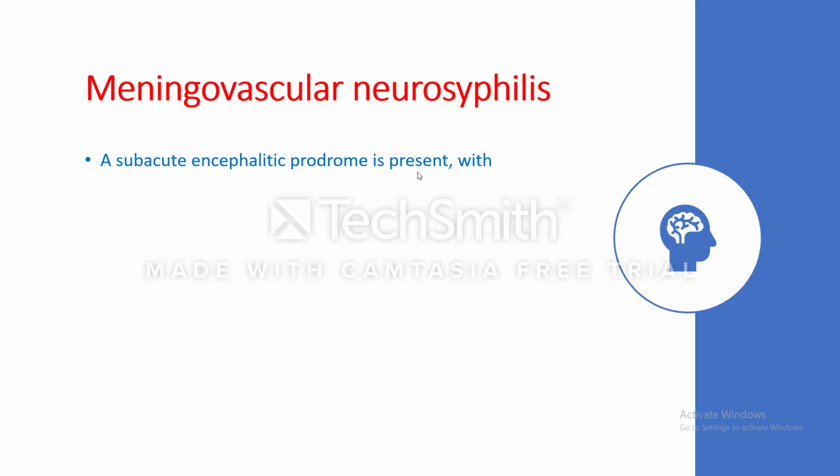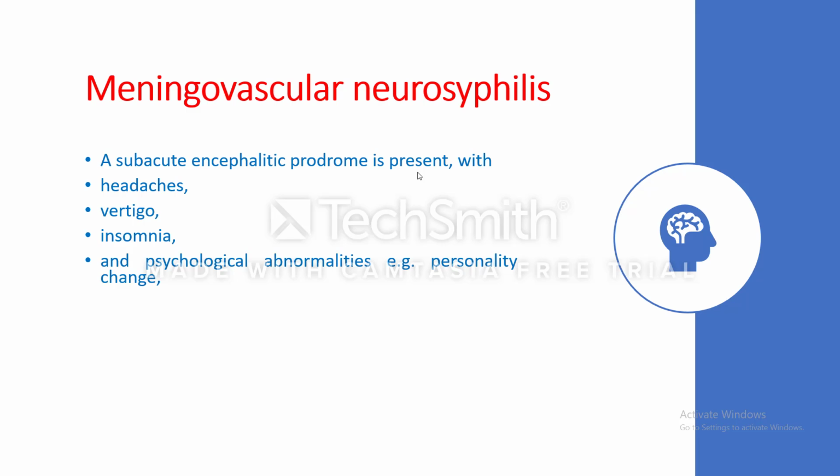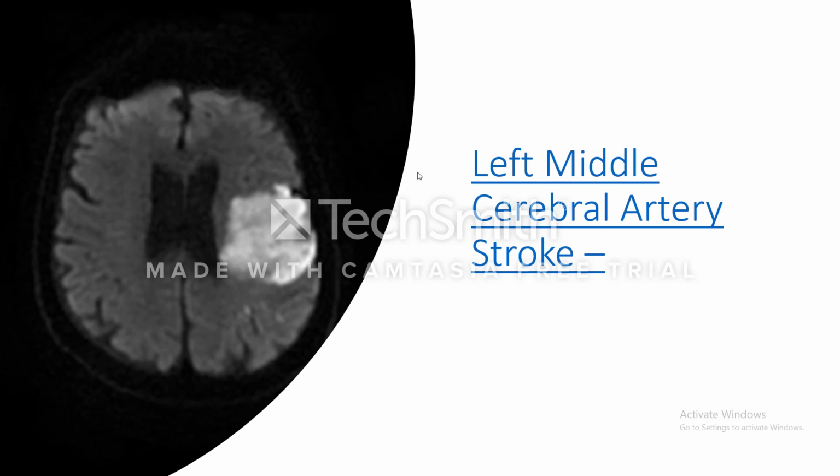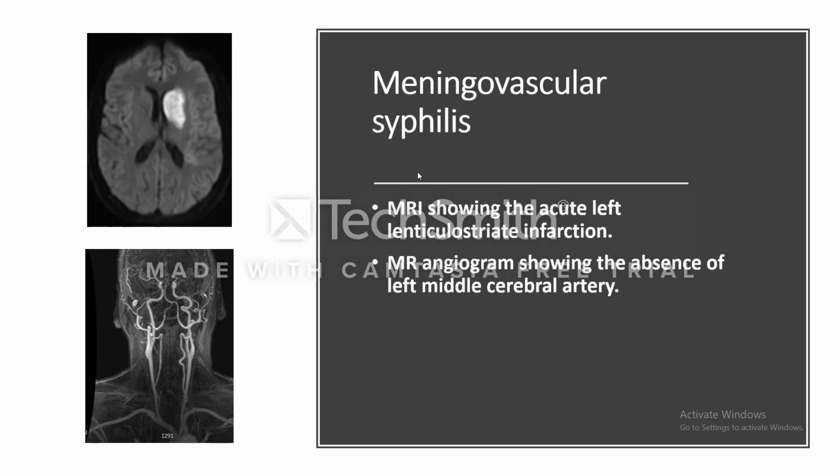And there is usually a subacute encephalitic prodrome with headache, vertigo, insomnia, psychological abnormalities, personality changes, emotional lability, and decreased memory. All these may be due to the gradual ischemia of the tissues, and it is followed by the progressive vascular syndrome. This is a left middle cerebral artery stroke. And in meningovascular syphilis, this MRI shows acute left lenticulostriate infarction.